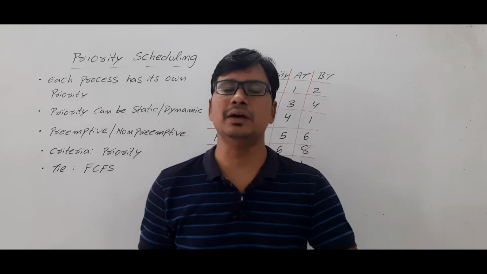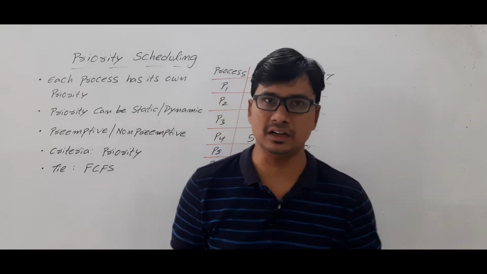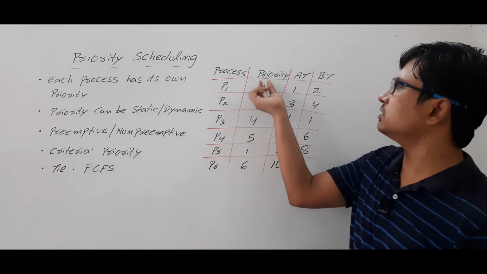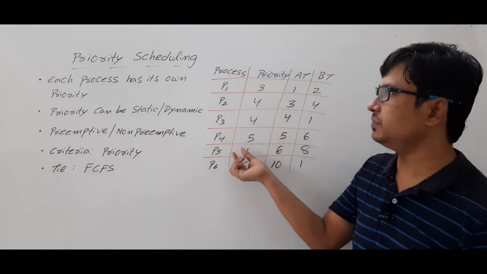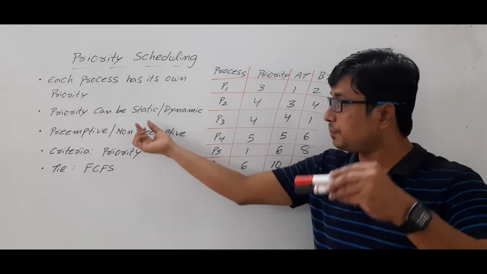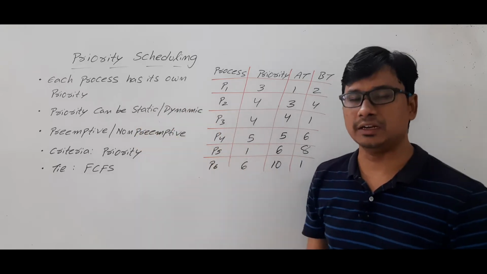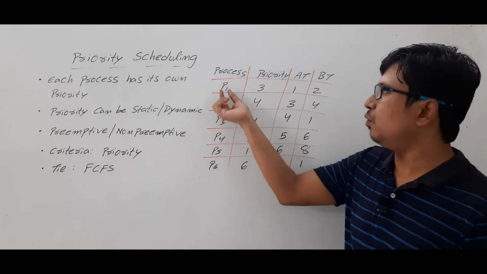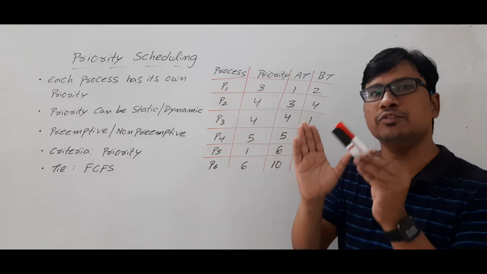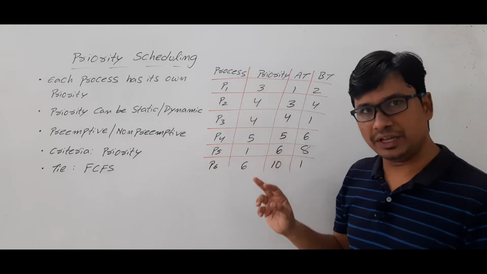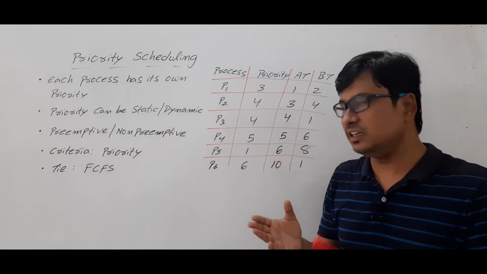First, let me introduce the priority based scheduling algorithm. In priority based scheduling algorithm, each process has its own priority. If you look at the statement, each process has its own priority. The priority can be static or dynamic. What is meant by static? For the entire duration, whatever priority has been assigned will be fixed. Whereas if it is dynamic, the priority of a process can vary.